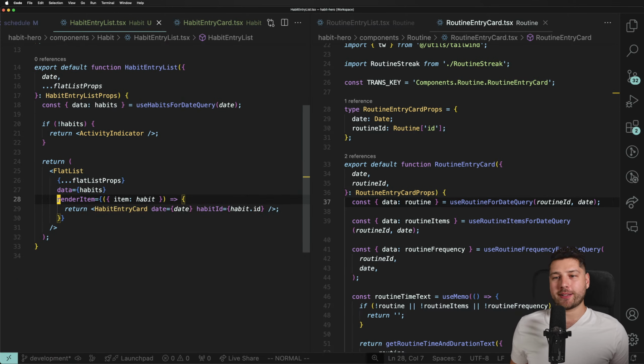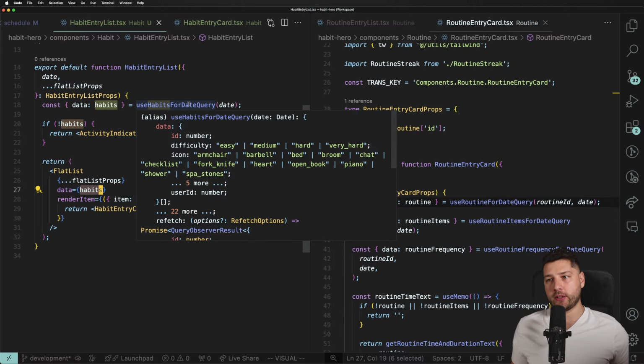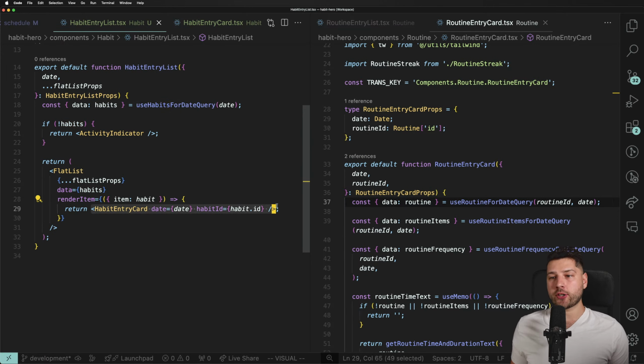So we're basically passing as the renderItem the function that gets called for each individual item of this habits array here, which we're getting from the query. It's going to run this function, and it's going to render the HabitEntryCard. It's going to pass the date, which we have access to in this component here, and it's going to pass the habitId so that our habit entry card can actually fetch the habit using the ID.